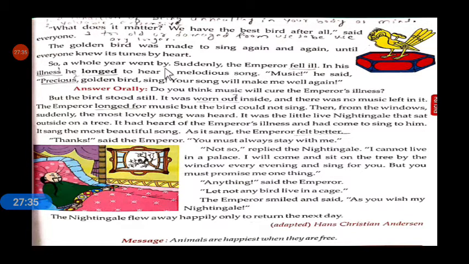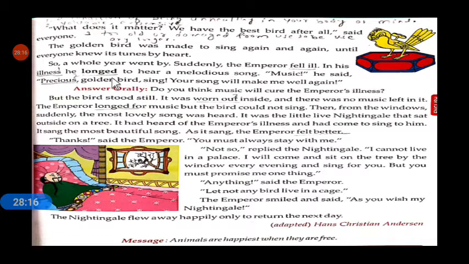So a whole year went by. Suddenly the emperor fell ill. See, students, a whole year passed, and suddenly the emperor, the king, fell sick. In his illness, a condition of being unhealthy in body or mind, he longed.